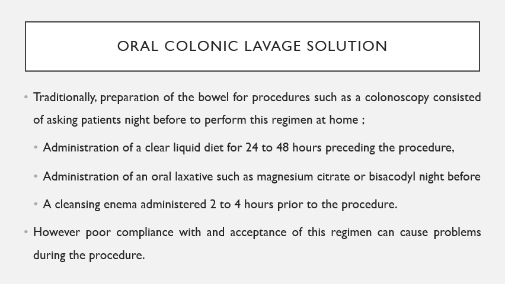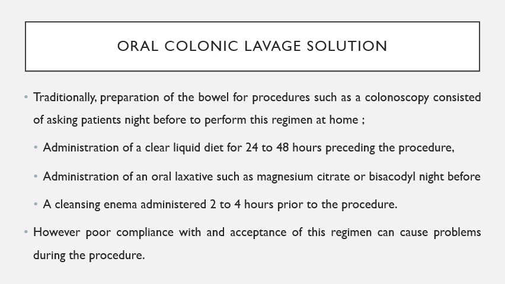So traditionally, if a person was going through colonoscopy, that is the investigation of the colon for any of the pathologies with the help of a device which has a camera at the tip of it, the patient was asked to go through a certain regimen at home a night before.